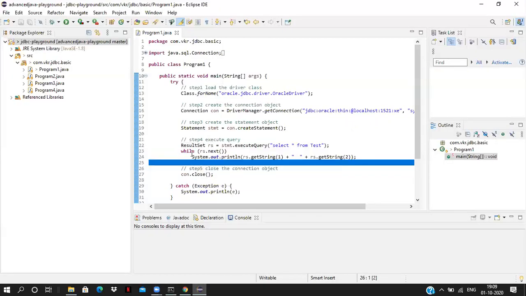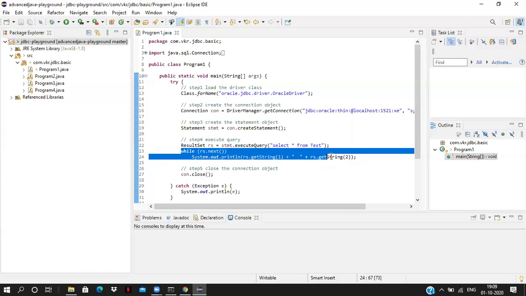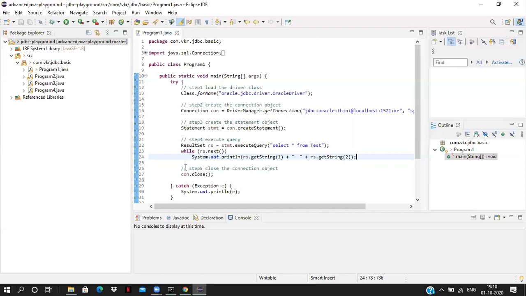If it gives false, it comes outside the while loop. This while loop executes until records exist in the table. After it comes out, we close the connection object. Similarly, we have to close the statement object and the result set also. Now we are closing only the connection object here.